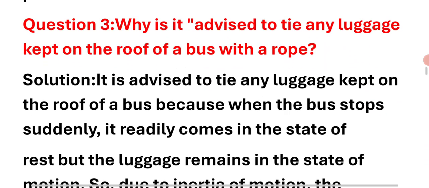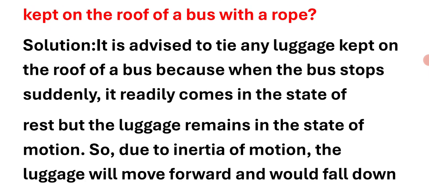Question number 3: why is it advised to tie any luggage kept on the roof of a bus with a rope? Right answer: it is advised to tie any luggage kept on the roof of a bus because when the bus stops suddenly, it readily comes to the state of rest, but the luggage remains in the state of motion.